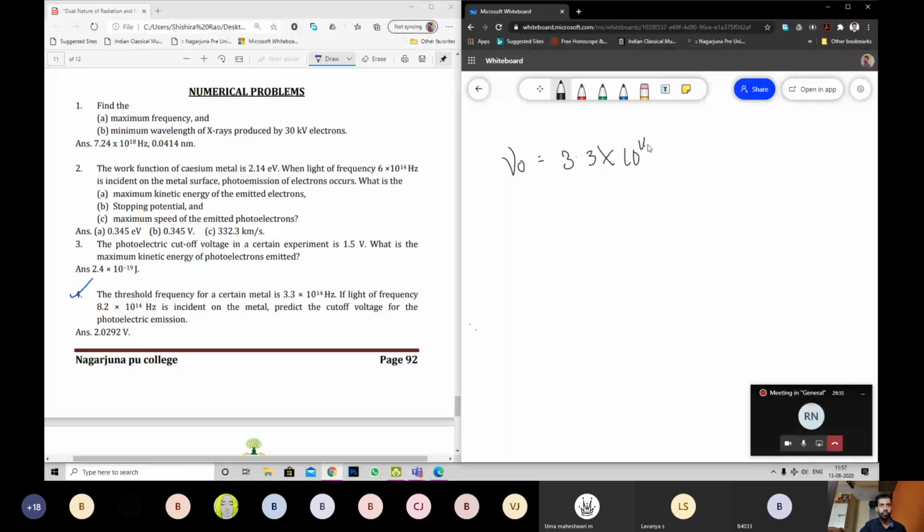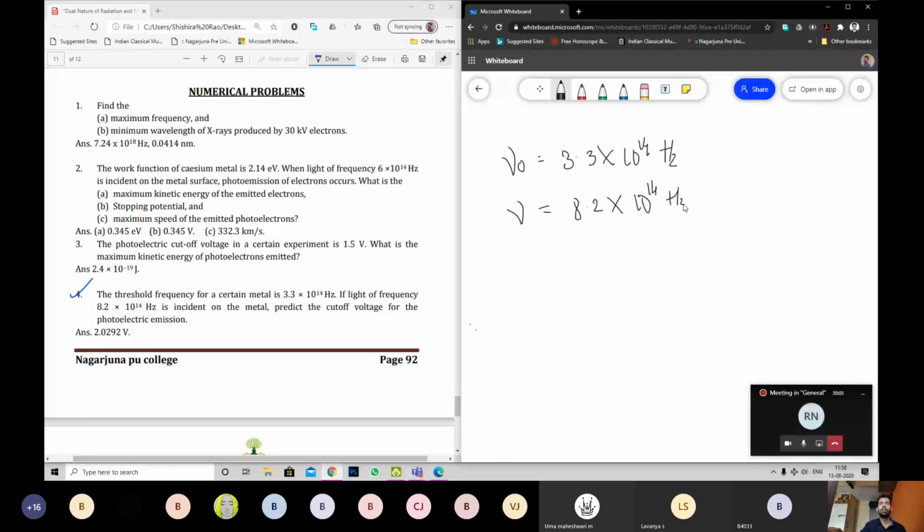Now, if light of frequency so and so is incident on the metal, the incident frequency, nu, the light frequency equals, sorry, we'll take 8.2 into 10 power 14 hertz. Question: predict the cutoff voltage for the photoelectric emission. Vs equals question mark. At what reverse voltage will the current stop?